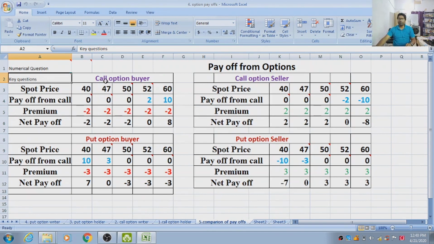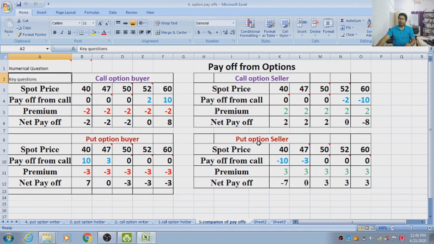Now, we are going to discuss the 4 cases in a single sheet, and we can compare among the 4. So in case of call option buyer and call option seller, break-even point is the same, but whatever payoff in case of buyer is exactly opposite in case of seller. And similarly in case of put option buyer and put option seller, break-even point was 47.